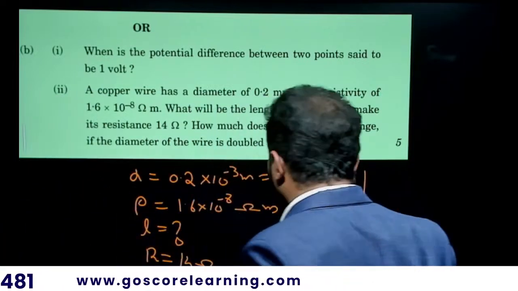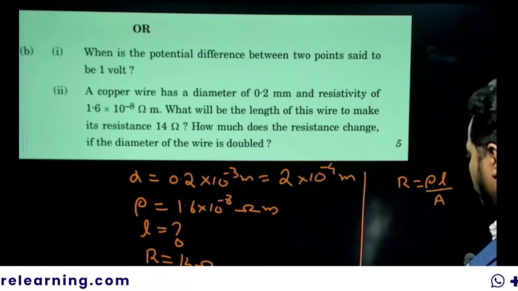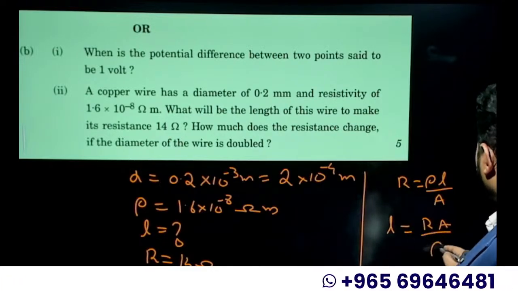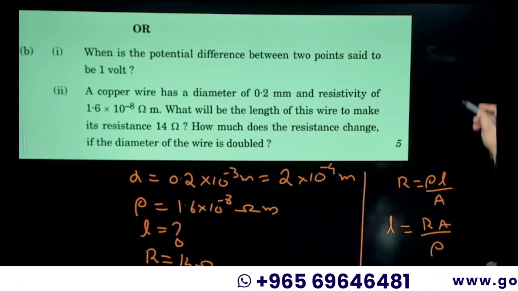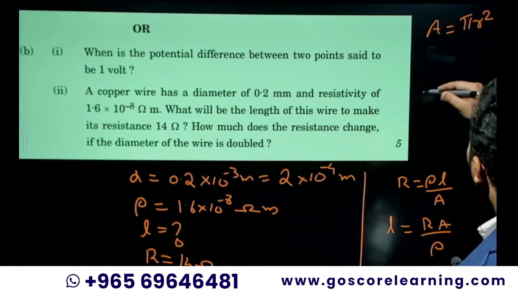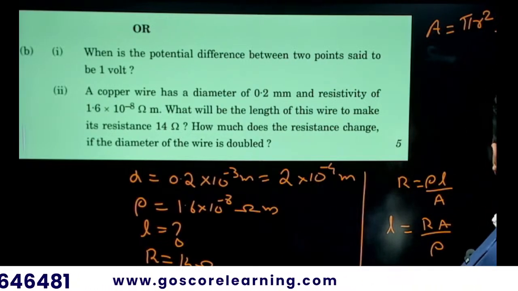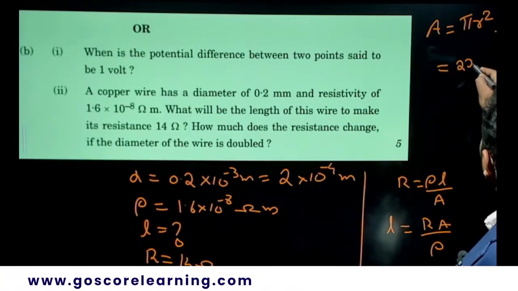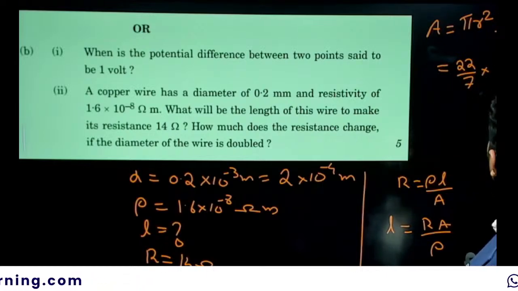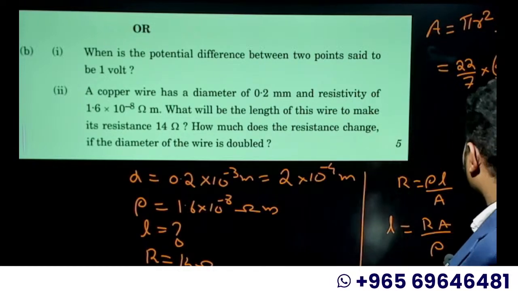So it's just a matter of substituting these values in the equation. We have R equal to rho L by A. So L is equal to R A by rho. You can substitute, but A you need to calculate. A is equal to pi r square. Here the diameter is given, so pi into D by 2 whole square, which is pi D square by 4. So A is equal to 22 by 7 into 2 into 10 raised to minus 4 whole square divided by 4. So you can substitute here.